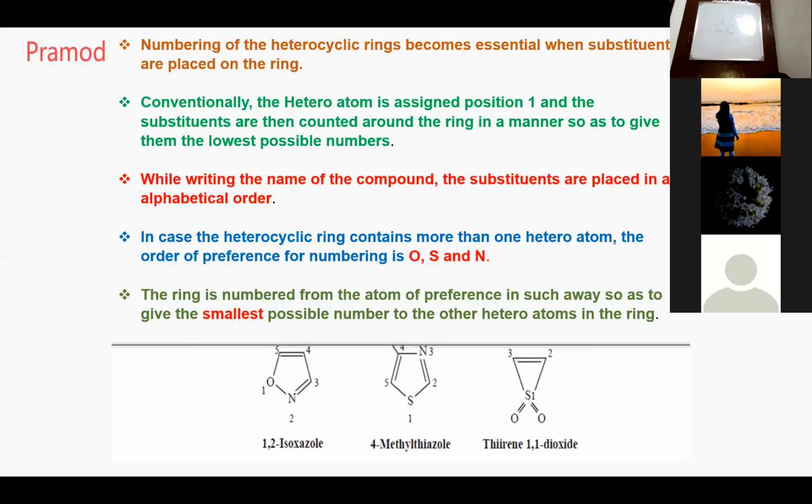Conventionally, the heteroatom is assigned position 1 and the substituents are then counted around the ring in such a manner as to give them the lowest possible number.